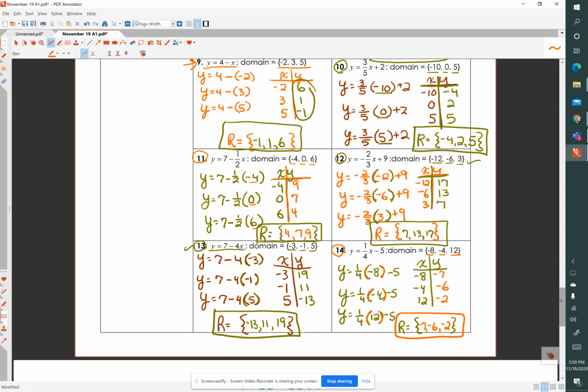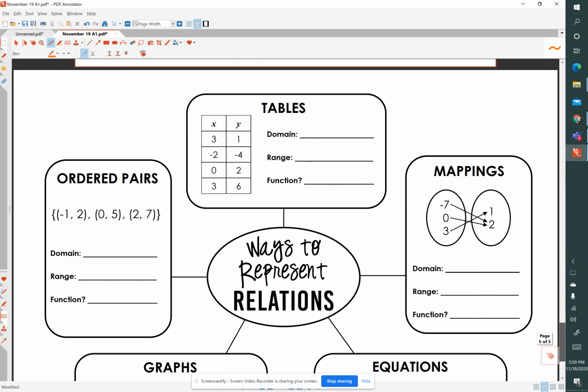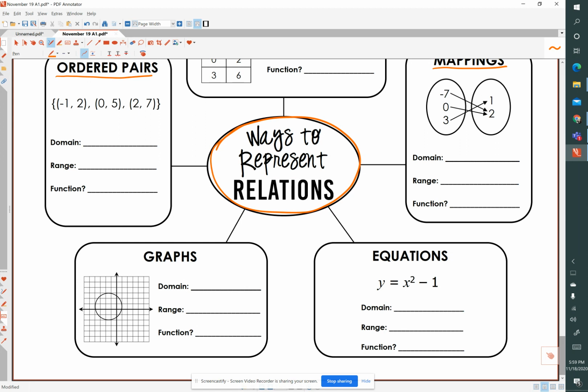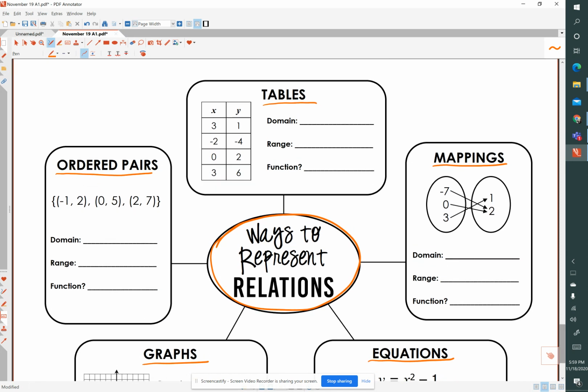So finally, we're on to our graphic organizer. And our graphic organizer is all about ways to represent relations. And we can represent relations as ordered pairs, tables, mapping diagrams, equations, and graphs. So let's take a look at these 5 ways to represent relations.